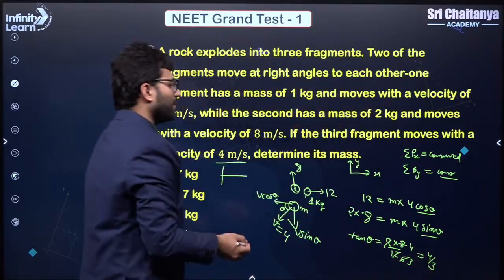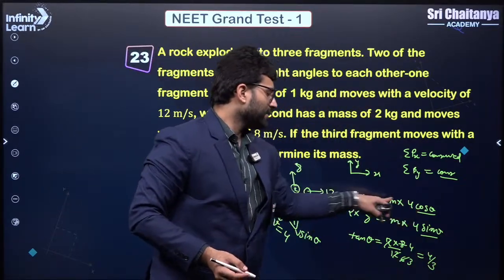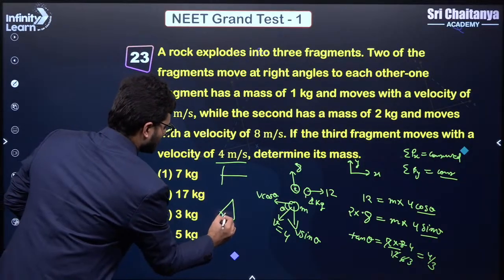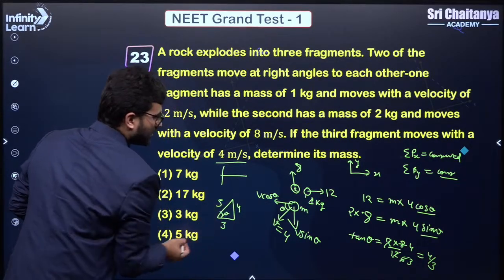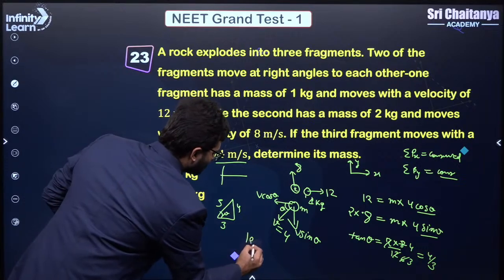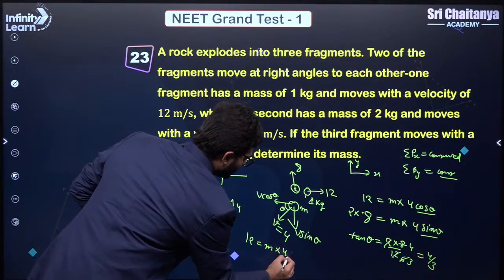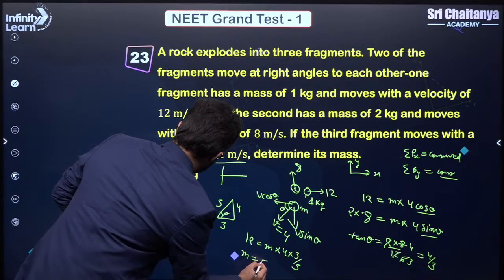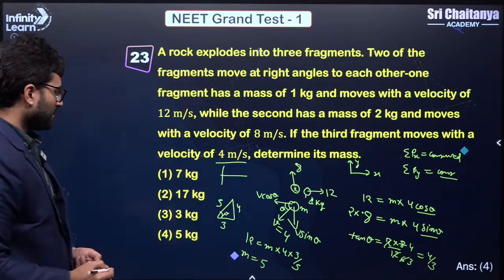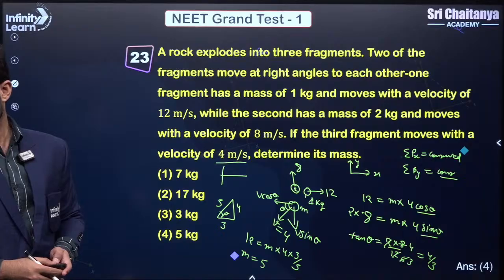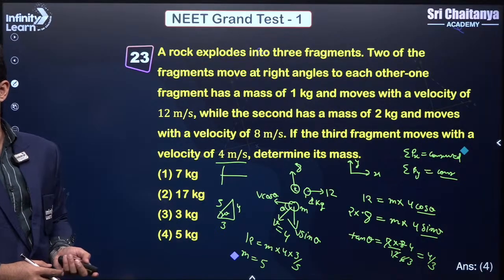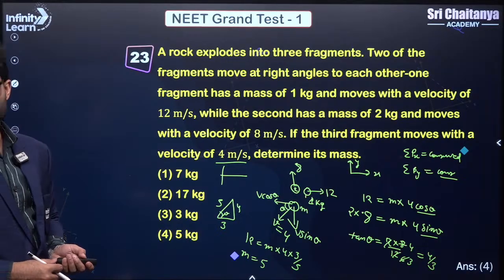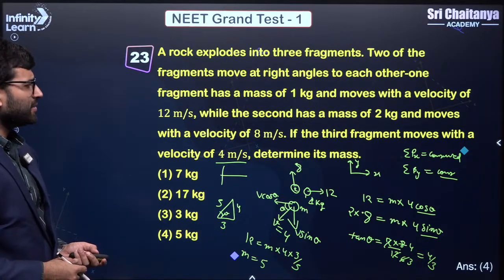So if tan theta is 4 by 3, you can put cos theta in any of the equations and you will get the value. With 4 by 3, the hypotenuse is 5. What is cos theta? Cos theta is 3 by 5. So 12 is equal to m into 4 into 3 by 5. So from here you will get m as 5. Clear? Understood? You can do it with the vector method also, right? That is correct. But I found this an easier method, so I did it like that.